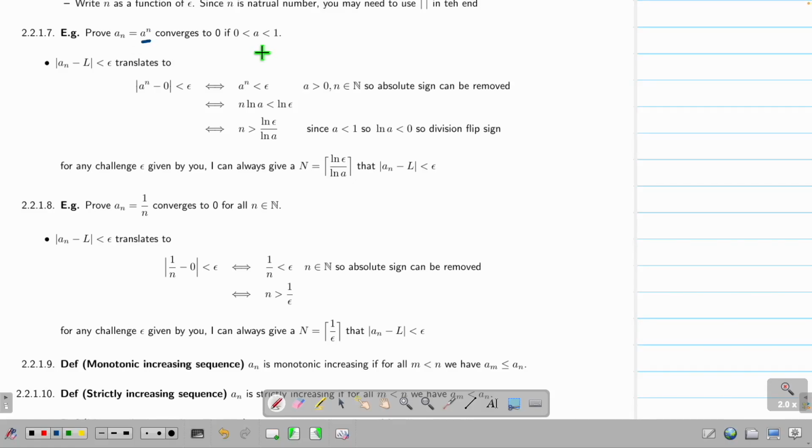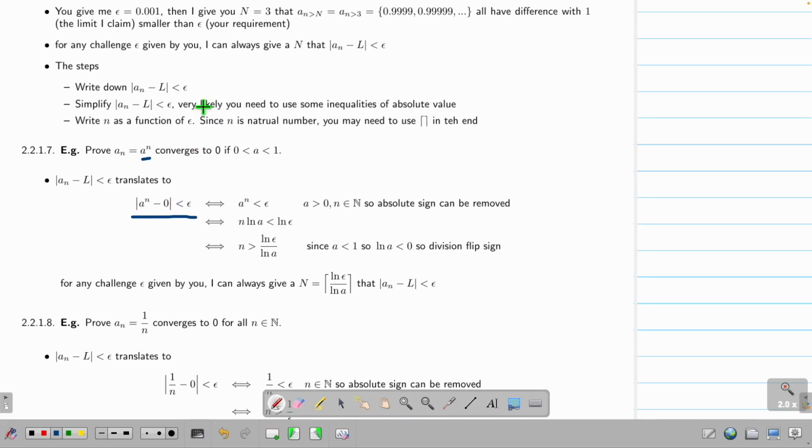If I have an A that's somewhere between 0 and 1, I keep multiplying this A many times, it converges to 0. So you can think of it as half, and then 1/4, and then 1/8, and then 1/16, and then in the end equal to 0, right? How do I prove that? First, I write down this. What's this? Let's recap, do it slowly.